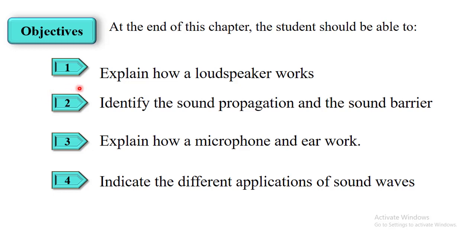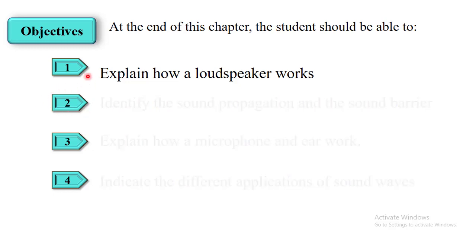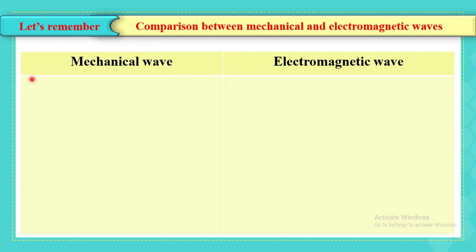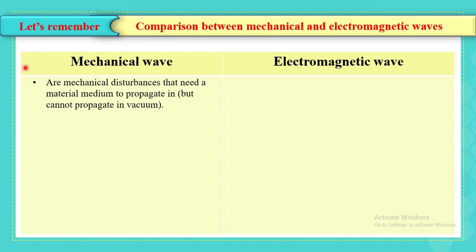And in this video we will elaborate only the first objective and talk in detail about the function of a loudspeaker. But before going on, we should remember the differences between mechanical and electromagnetic waves that we explained last year. As we know, mechanical waves are mechanical disturbances that need a material medium to propagate in.